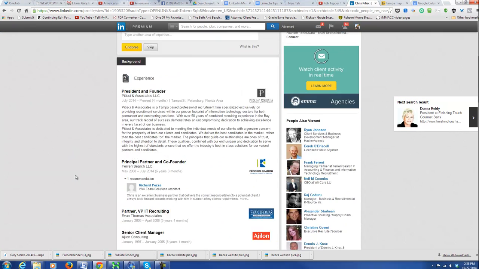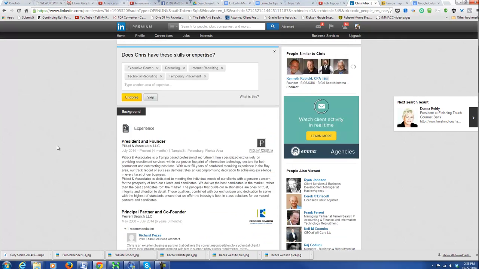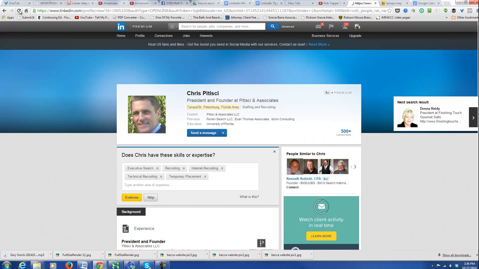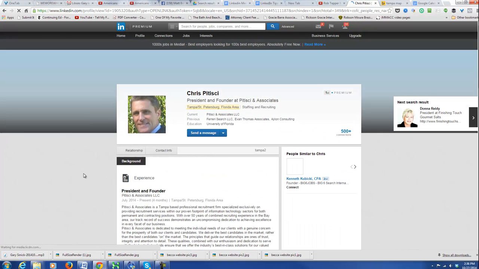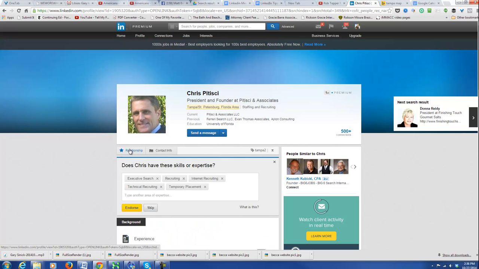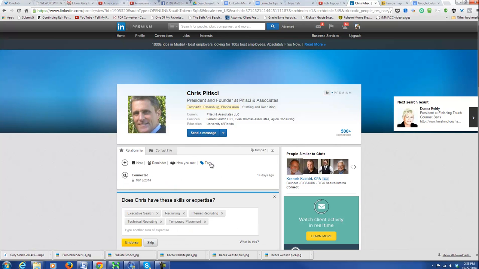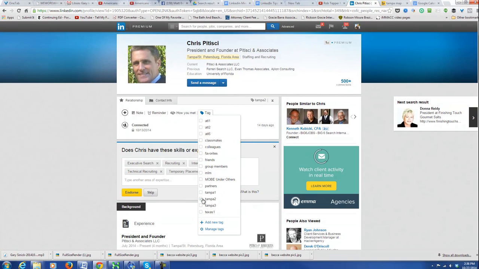I have to scroll down further. Sometimes you have to redraw the screen, but it shows you the relationship, and under relationship there's tag, and you can see that I tagged him with Tampa 2. There are all these different tags, but specifically for Tampa right now I have Tampa 1, Tampa 2, and Tampa 3, and I'll fill you in on what those mean.